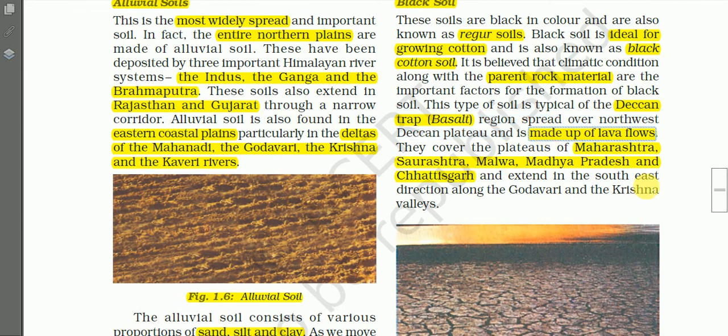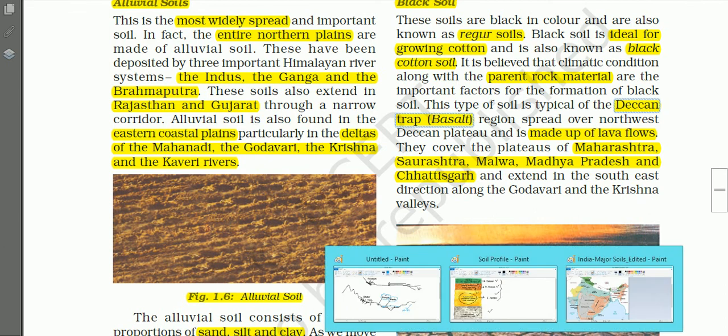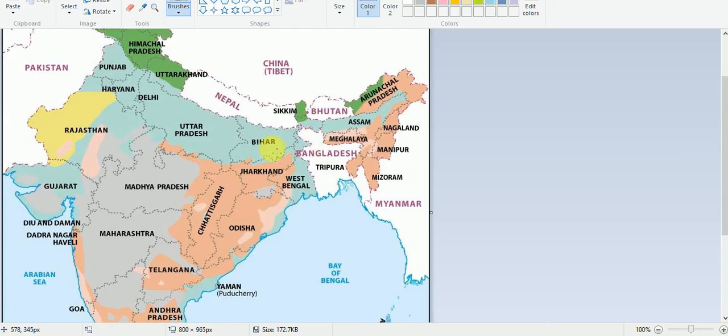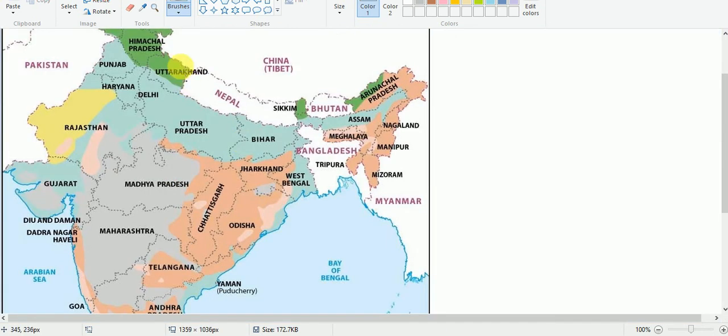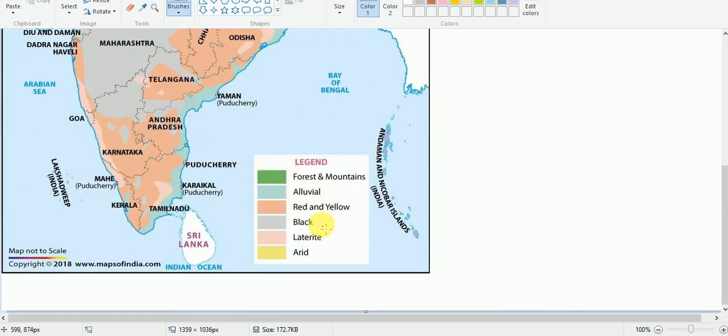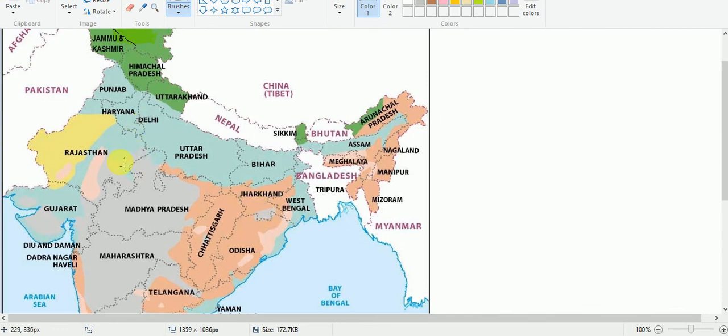That means these black soils are derived from igneous rocks. Just remember Deccan Trap. Here you may be seeing the map of India showing distribution of black soils. Just see this color, the gray color areas.